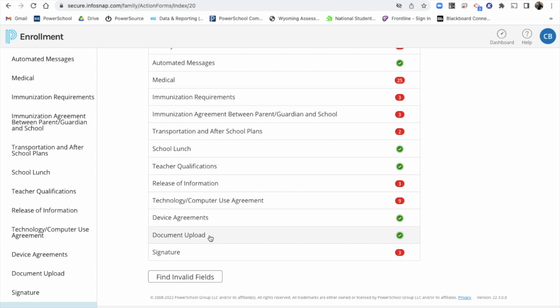It makes it easier for us in the long run. If you can't upload documents, if you don't have a scanner or can't take pictures with your phone and upload them, then we would ask that you bring those to the school when your child starts school. For kindergartners, we might ask you to bring them in the week before, so that we can collect those documents.